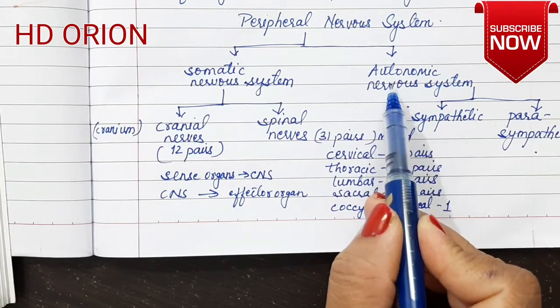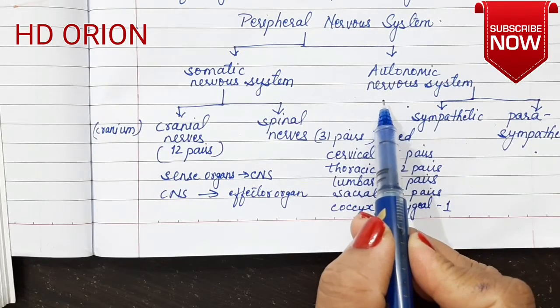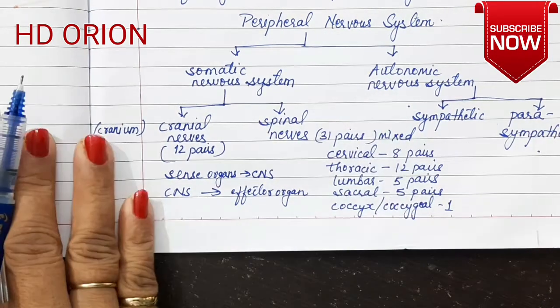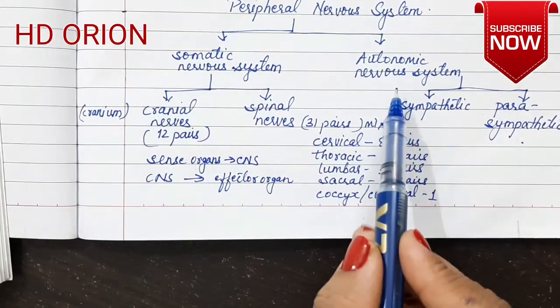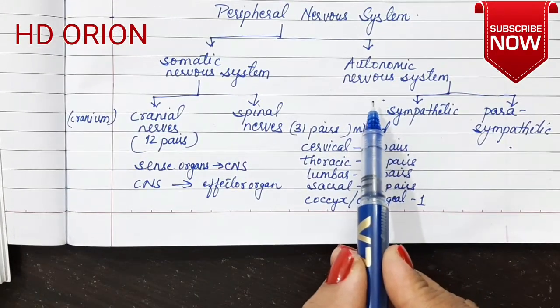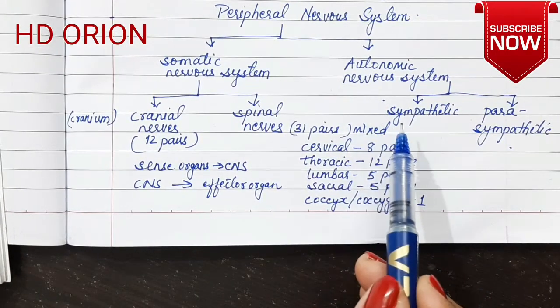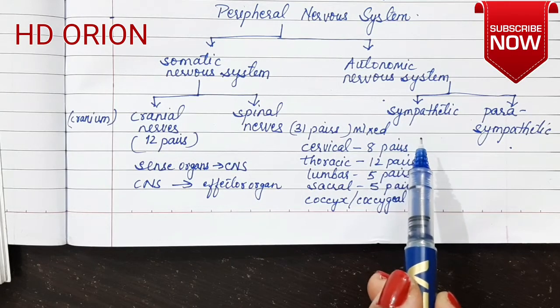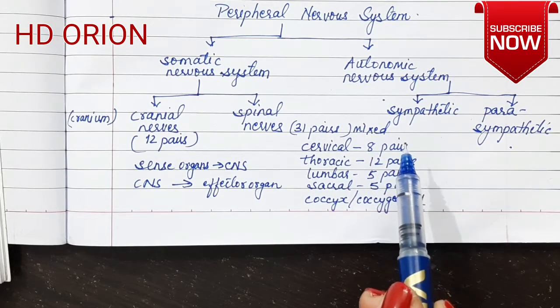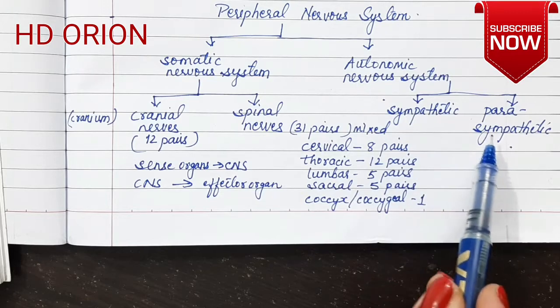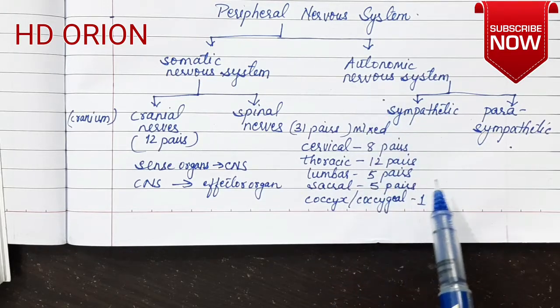The autonomic nervous system is self-regulated. We do not have any control and it is involuntary in function, because all these nerves innervate the visceral organs which we cannot control. So heart, etc. I told you all the muscles, the smooth muscles that are present, the endocrine glands, all of these are a part of autonomic nervous system.